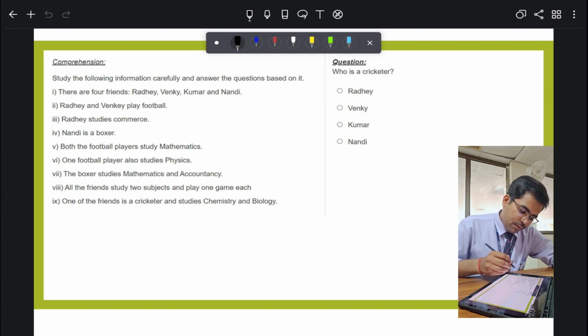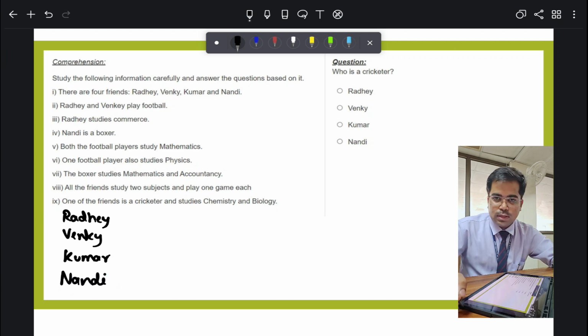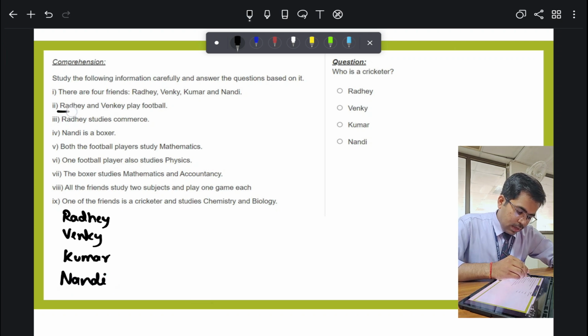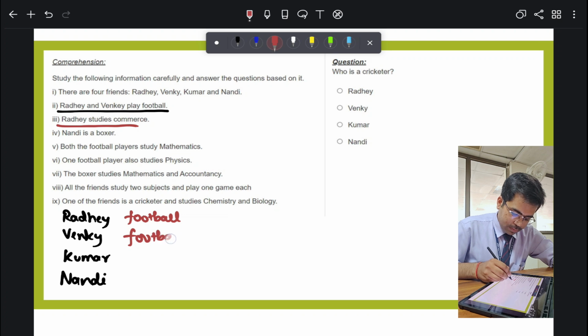I'll write the names Radhe, Venki, Kumar and Nandi. Is this clear? Now Radhe and Venki play football. After that, Radhe studies commerce.